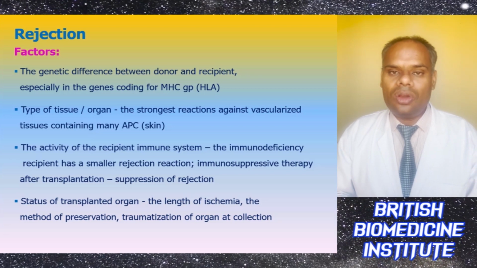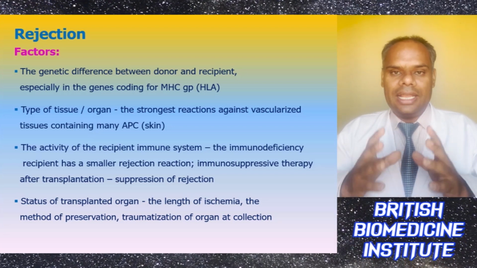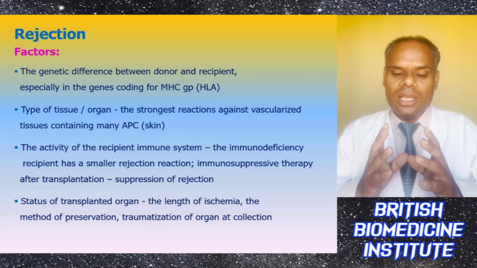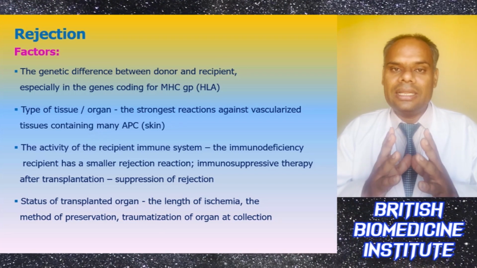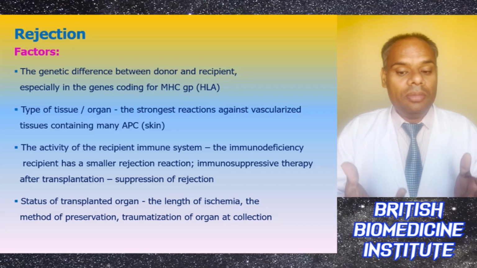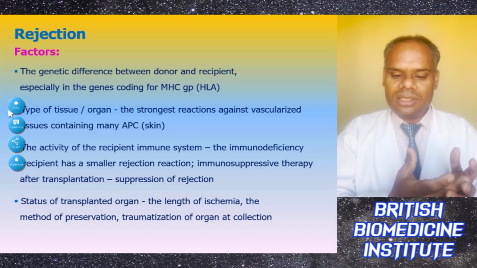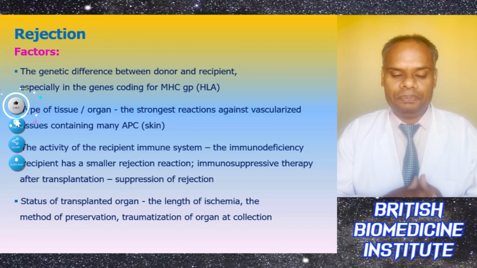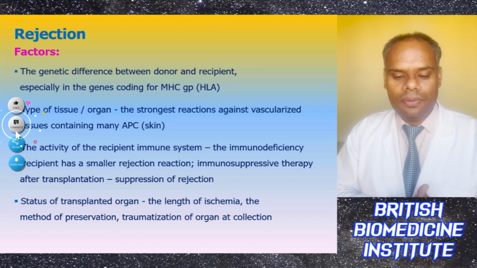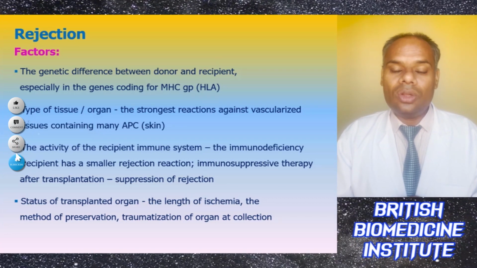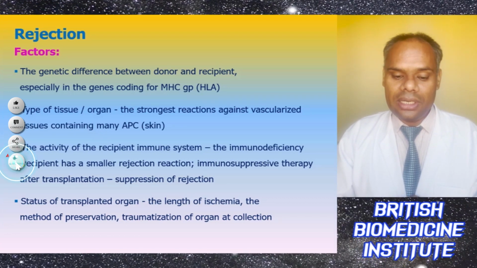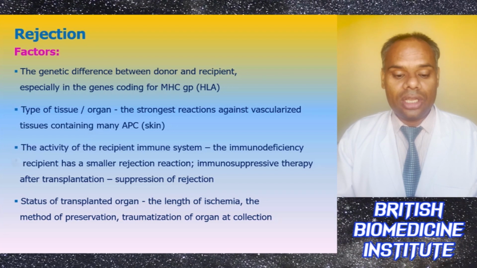The activity of the recipient immune system matters too: an immunodeficient recipient has a smaller reaction, and there can be immunosuppressive therapy after transplantation for suppression of rejection. The length of ischemia, the method of preservation, and traumatization of the organ at collection can also lead to rejection.